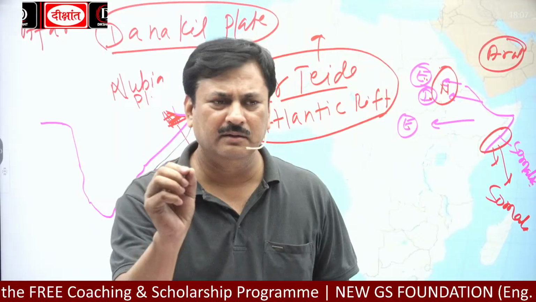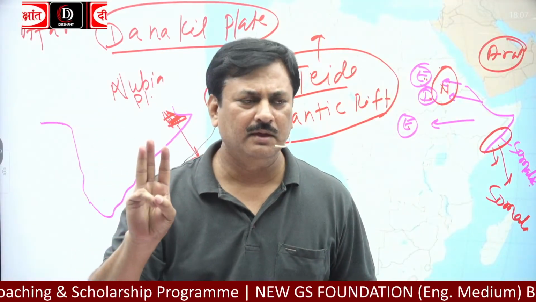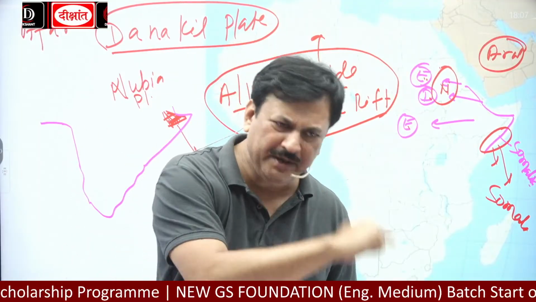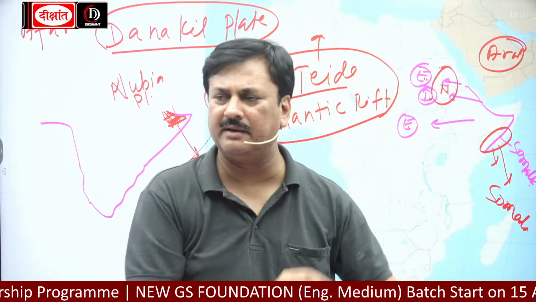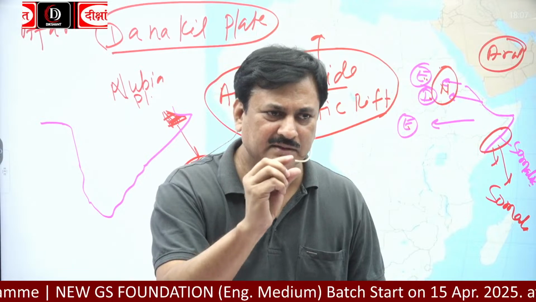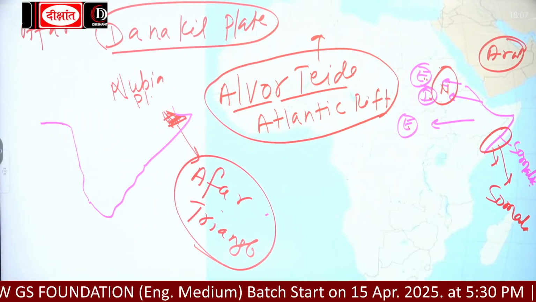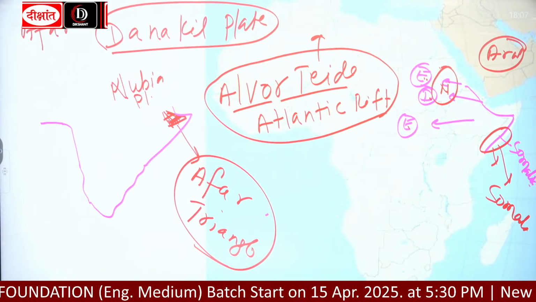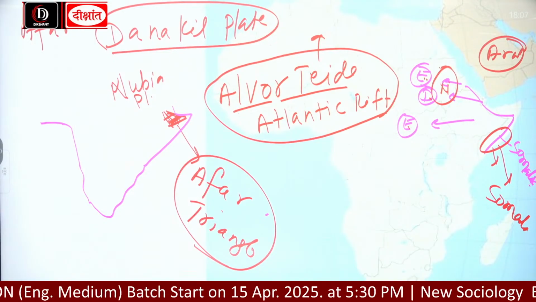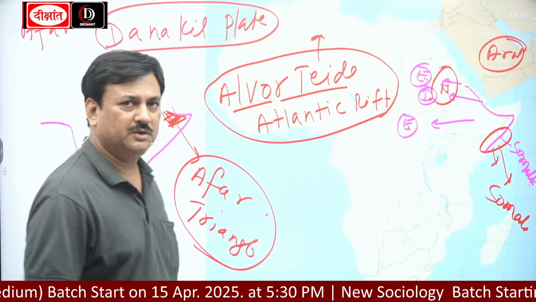I'm not talking about major plates, 3 big plates: Somalian plate, Arabian plate and Nubian plate. The Nubian plate is the African plate, and 1 minor plate. What is the name of the minor plate? Danakil. Okay, so this is the convergent point of plates, and Africa is splitting from this region. Okay, now I hope this is clear.